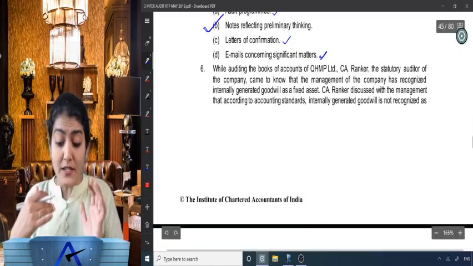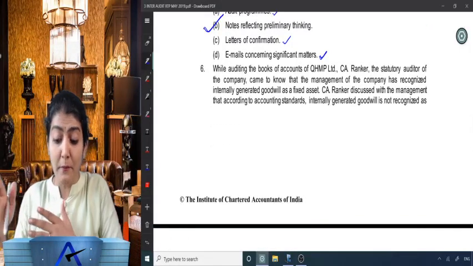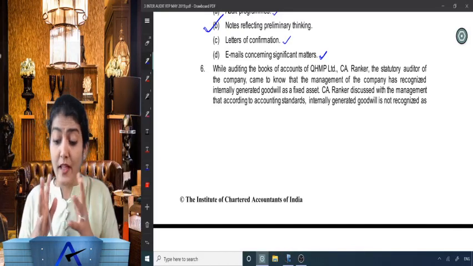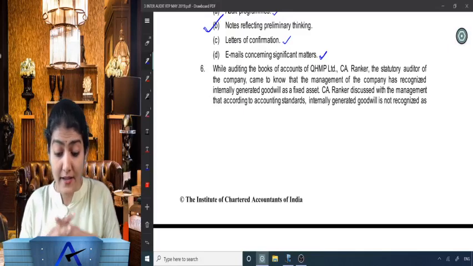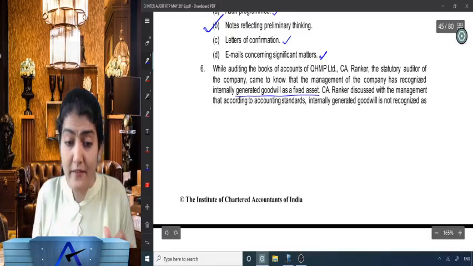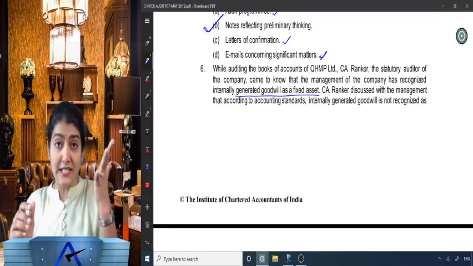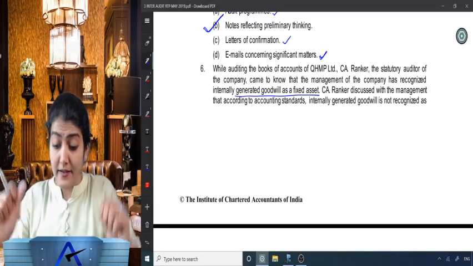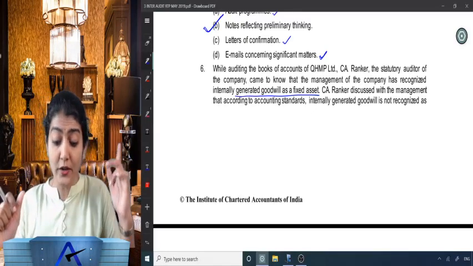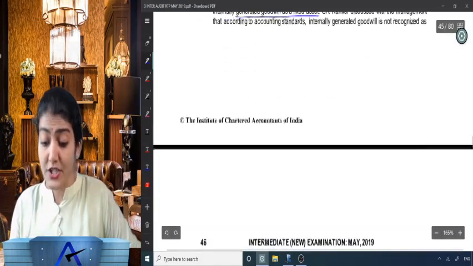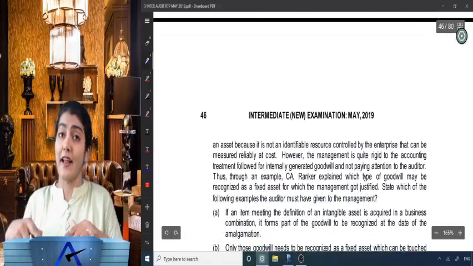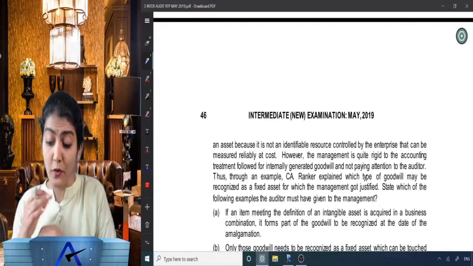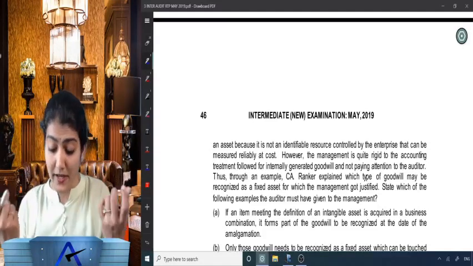Wonderful. While auditing the books of account of QHMP Limited, CA Ranker, the statutory auditor of the company, came to know that the management of the company has recognized internally generated goodwill as a fixed asset. Internally generated goodwill, can it be recognized as a fixed asset? No. CA Ranker discussed with the management that according to the accounting standard, internally generated goodwill is not recognized as an asset, because it is not an identifiable resource controlled by the entity that can be measured reliably at cost.